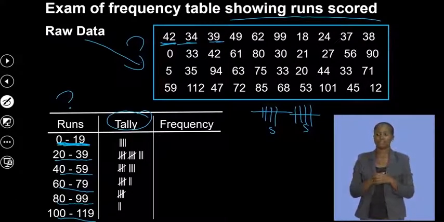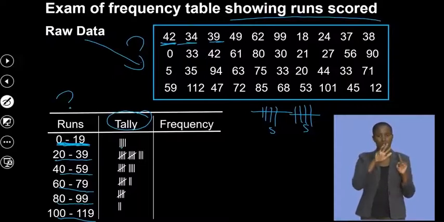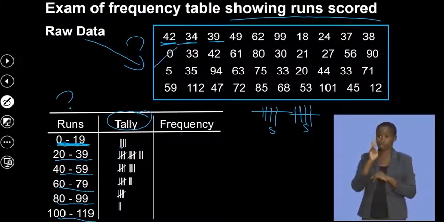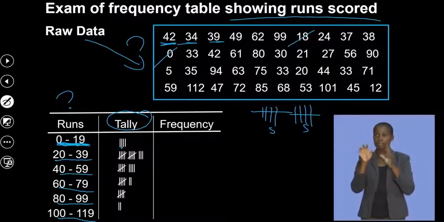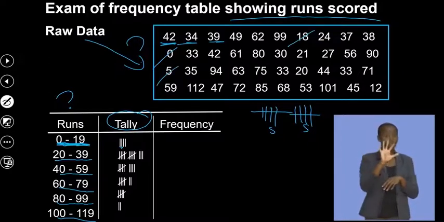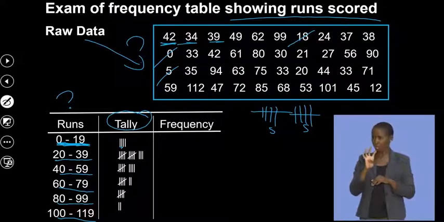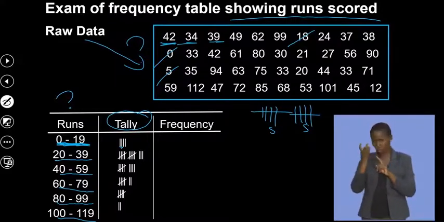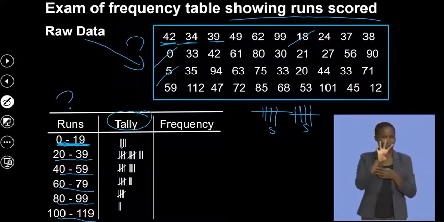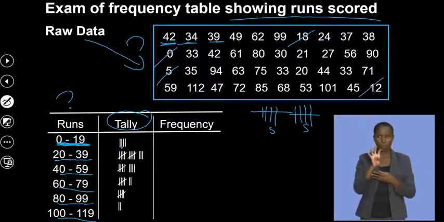So between 0 and 19, we have 4. Let's see actually which are those 4. There's 0, because 0 falls in the interval 0 to 19. Can I find another one from the raw data? Here, 18, that's the second one. Where is another one? Oh, I see 5 there, which is the third one. I need the fourth one. It should be somewhere here. There we see it. Okay, 12, which is the fourth one. Are we all together?